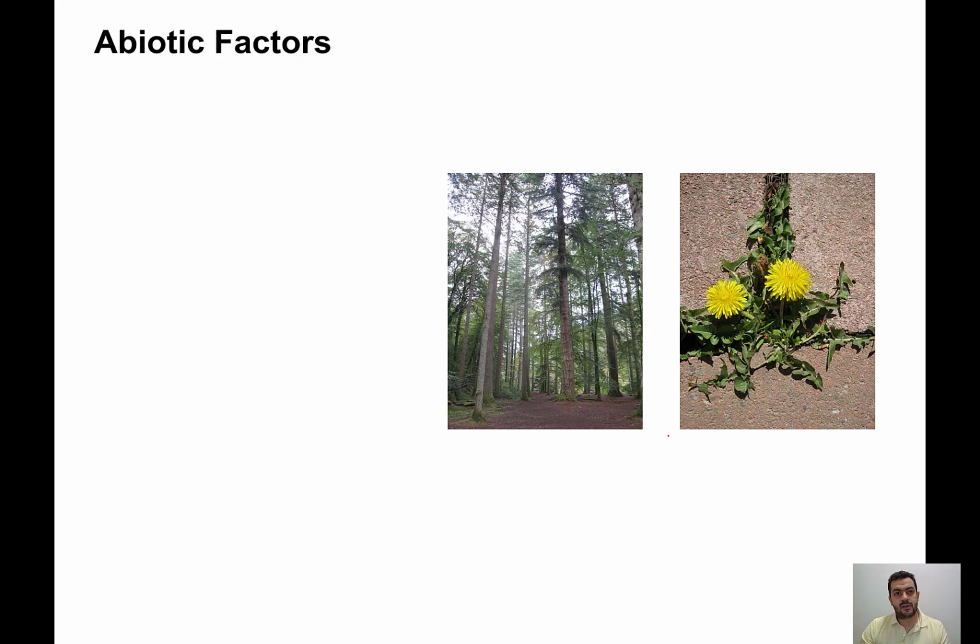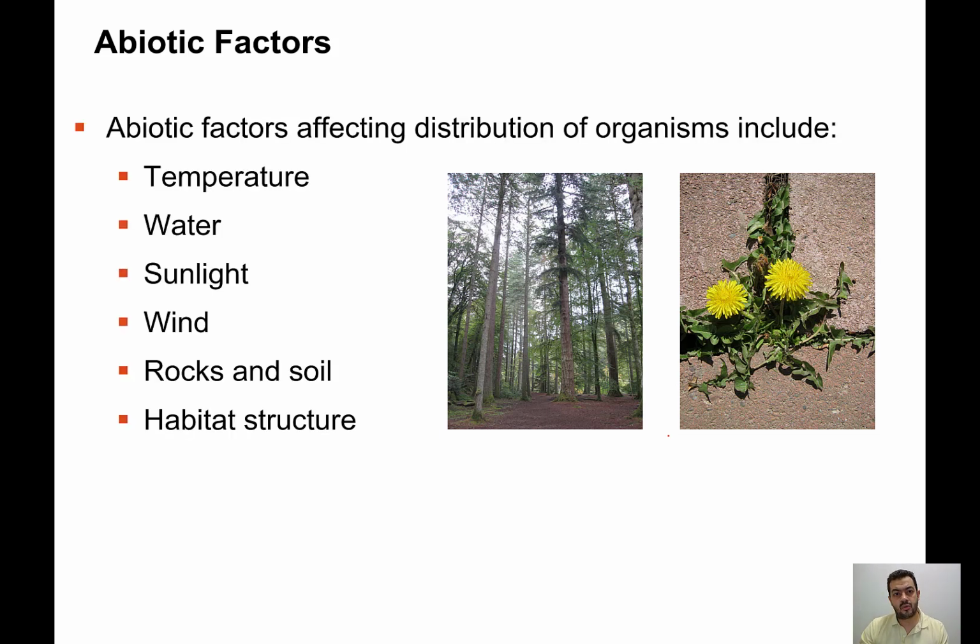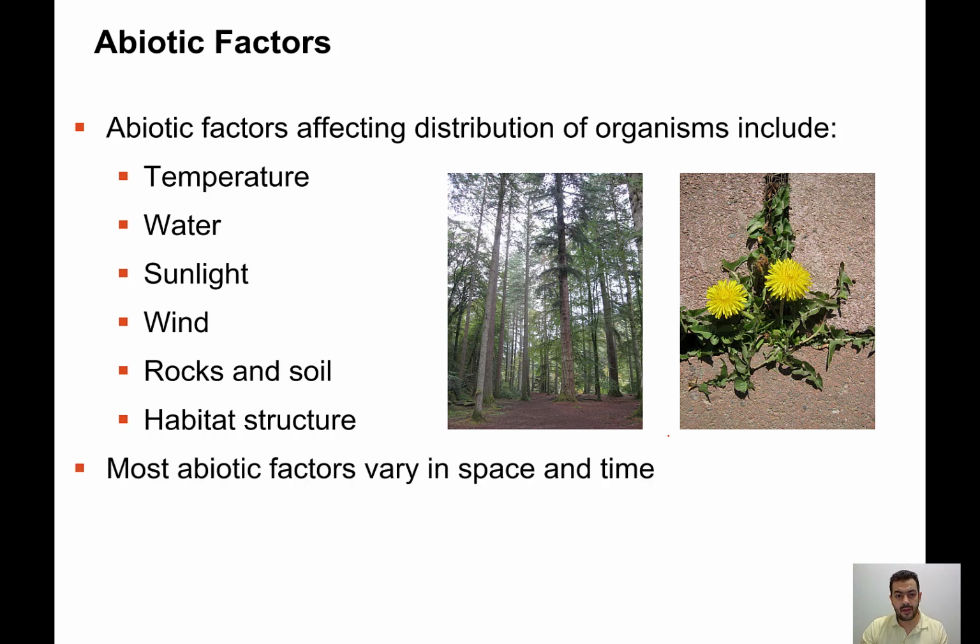As well as biotic factors, there are abiotic factors, non-living factors that may affect the distribution of organisms. They may include temperature, water, sunlight, wind, the kind of soil and its structure, like the rocks, the soil structure, the habitat structure. All of these factors will affect the distribution of the organism. Keep in mind, please, that these factors vary in space and time.